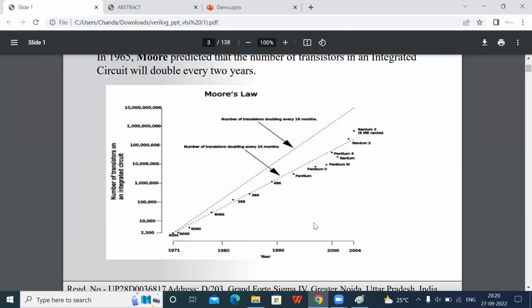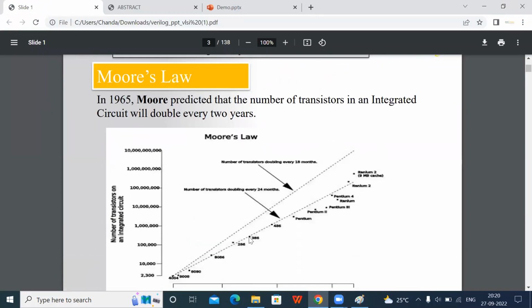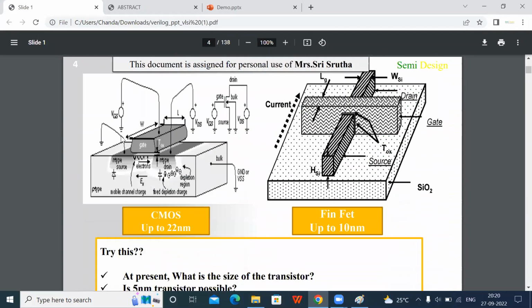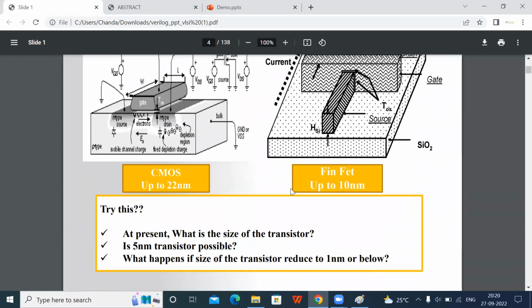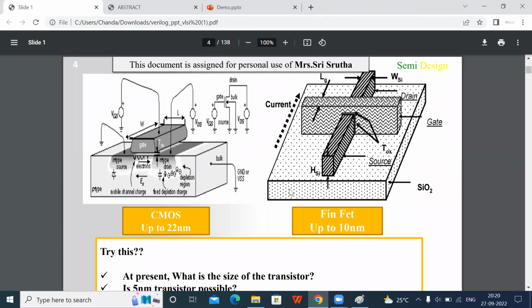You understood Moore's law, right? How the transistors are integrating everything. So this is a CMOS transistor. At present we are not using CMOS. CMOS is up to 22 nanometer. After CMOS, we came to the FinFET transistor. FinFET is also up to 10 nanometer only. Now 5 nanometers, right? 5 nanometers means we are using GAAFET and MBCFET. There are different types of FETs internally. They won't release all those names, so we are using those types of FET.